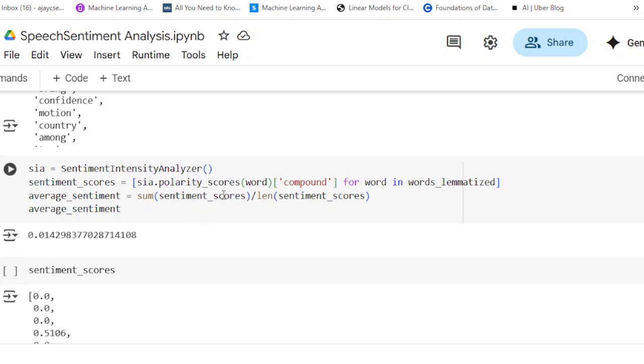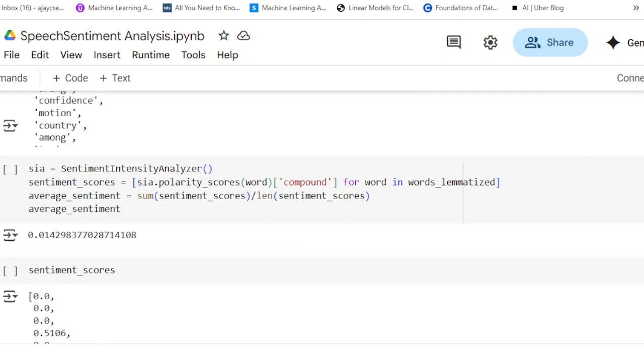On the entire speech, there is a class called SentimentIntensityAnalyzer. On the entire speech I calculate the polarity score, and calculate the average sentiment, that is the sum of all the scores divided by the length of all the scores. So the average sentiment is 0.014.